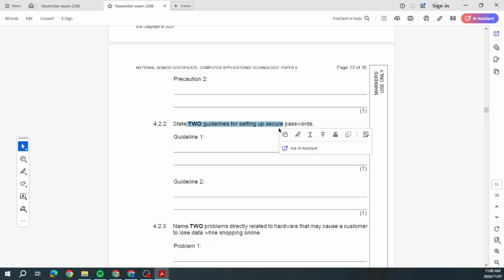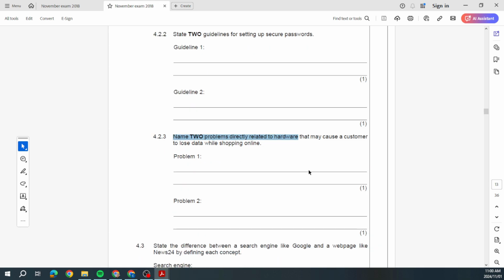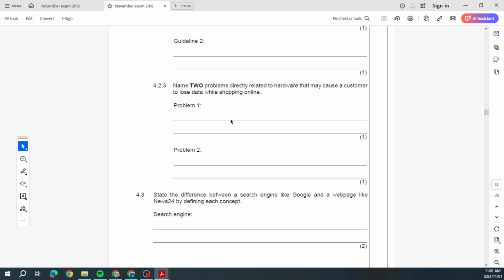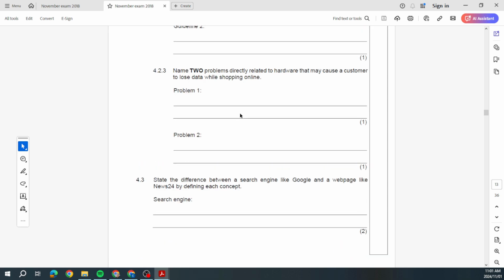Then guidelines for setting up passwords, and problems related to hardware that may cause a customer to lose data while shopping online. Okay, so you could have the problem of power failures, power surges, maybe the hard drive crashes, maybe somebody pulls the plug out. Yeah, any of those will do. Real life application, right?